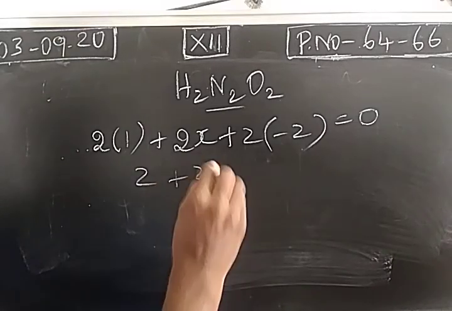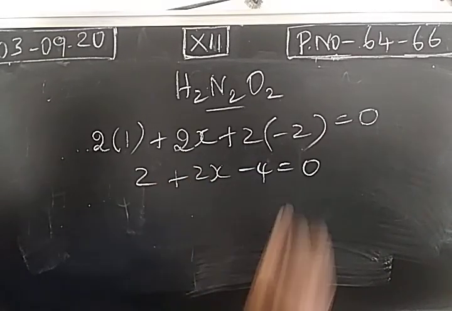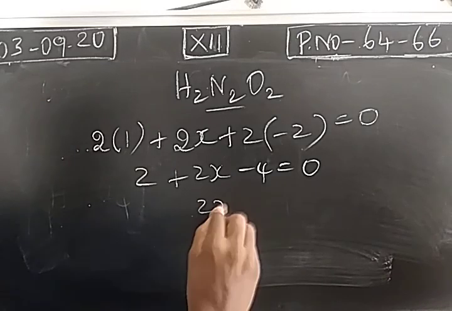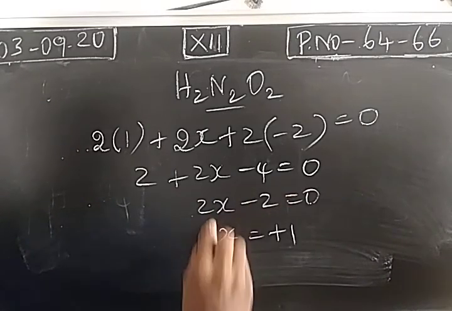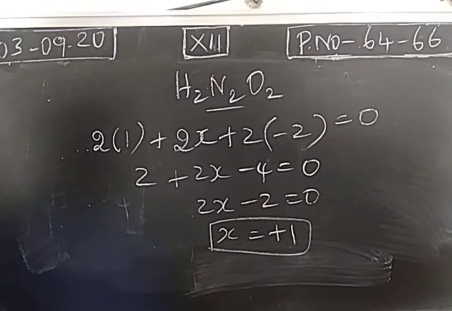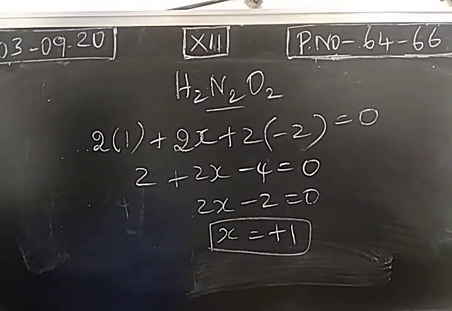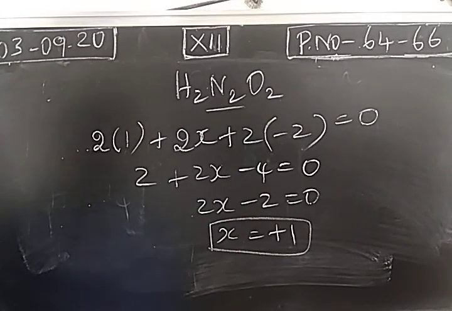So 2 plus 2x minus 4 is equal to 0. So the oxidation state of nitrogen in hyponitrous acid is plus 1. So go through the calculation of the oxidation state of nitrogen thoroughly. One more question will be there.